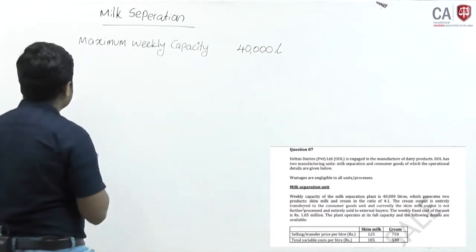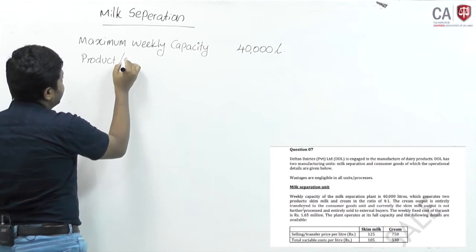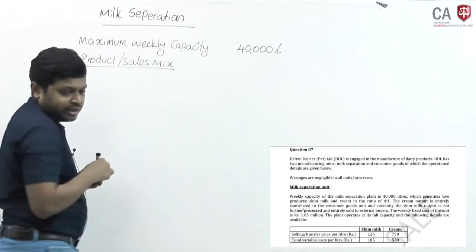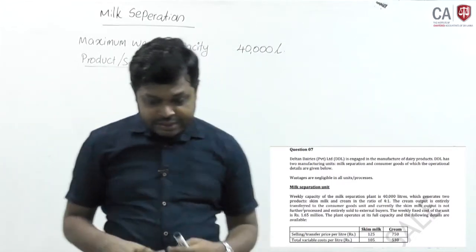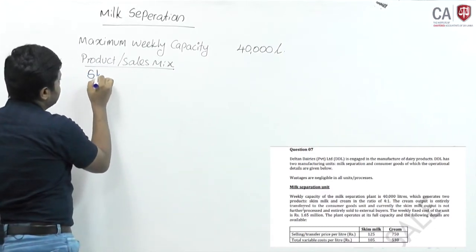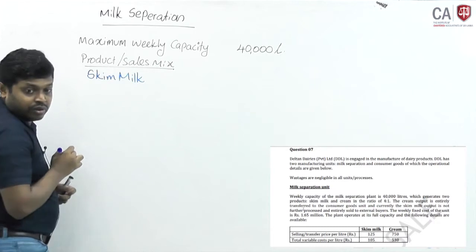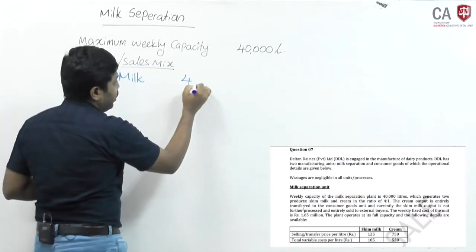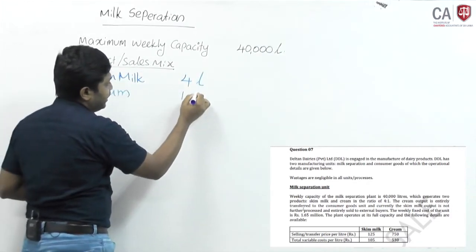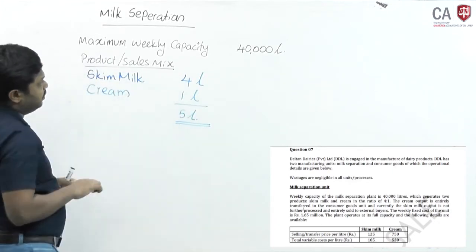Okay, that is the product mix, or sales mix. There are 2 types of product, skim milk and cream. Those are the 2 products. The ratio is 4:1, 4 liters skim milk and 1 liter cream. Per sales mix it contains 5 liters.